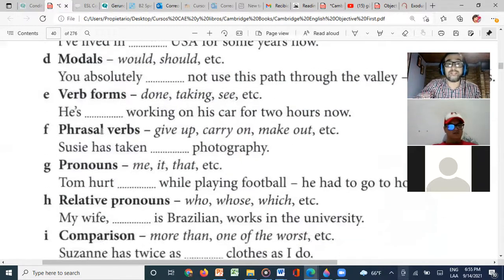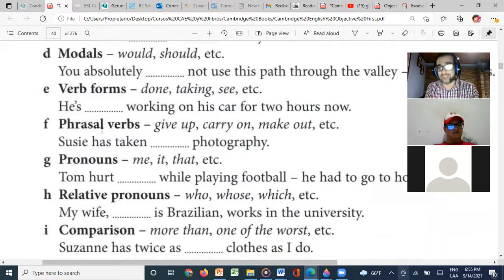Also, we need to study phrasal verbs. We need to study a lot of phrasal verbs like give up, carry on, make out, etc. For example, here, Susie, which one goes with taken? If I say Susie has taken... Taken up photography. Taken up. When we start something, right? We're doing something, we say taken up, right? So that's a phrasal verb that we need to learn.